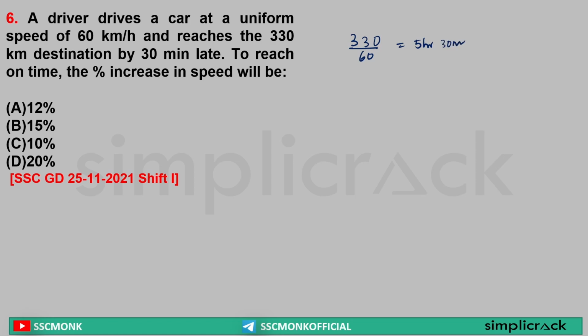Yes or no? Yes. Now what happened? Due to this speed, he is late by 30 minutes. That means his actual time, I can say, is equal to 5 hours 30 minutes minus 30 minutes. That is equal to 5 hours.